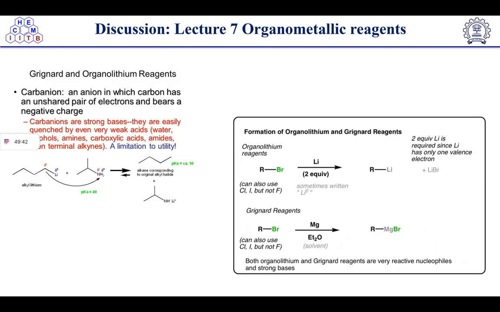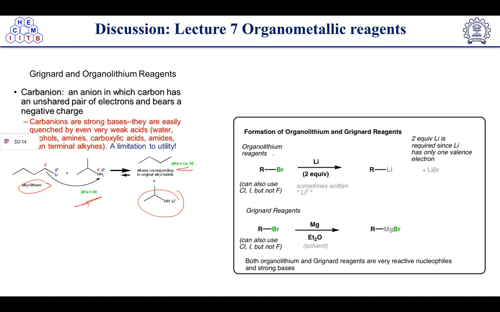So a limitation of utility is there. So we will discuss the organolithium reagent here. So alkyl lithium is here. Metal halogen exchange will take place, and it will attack the amine to form the alkene corresponding to the original alkyl halide and this intermediate. So the pKa value is given. This is more acidic compared to the product. So the formation of organolithium and Grignard reagents we will discuss now.